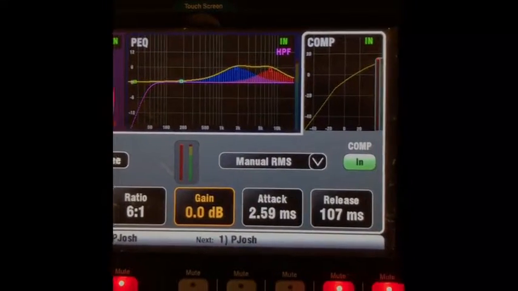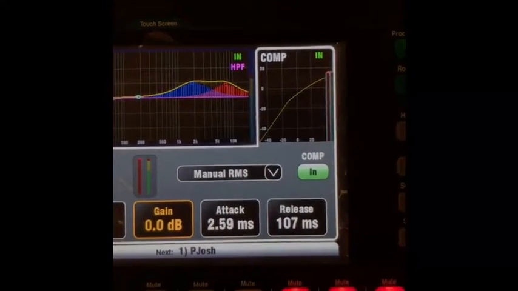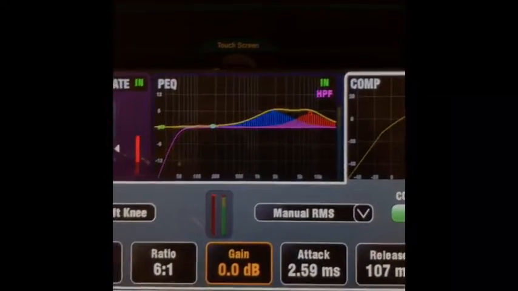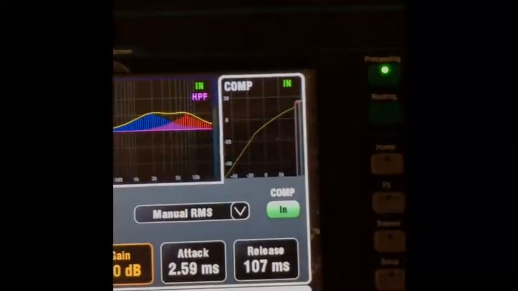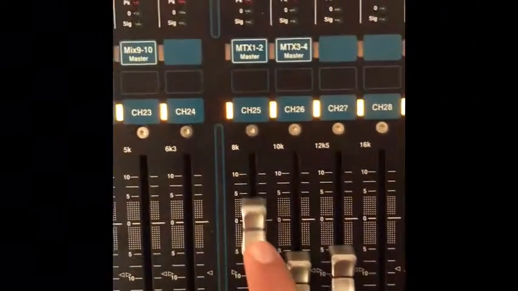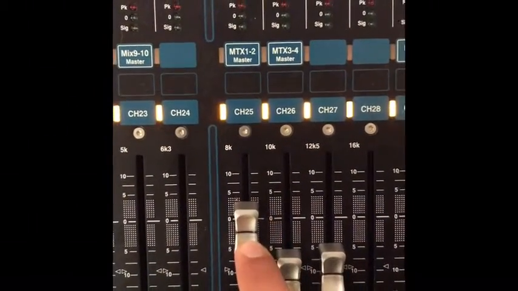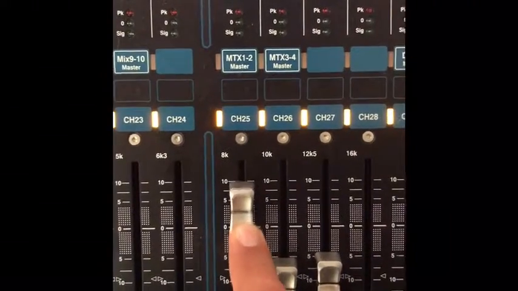It doesn't sound good. It hurts our ears. And so once we compress it, sometimes you find, okay, I found the right EQ, I like this EQ and I compressed it, but now it's too soft. I have to almost put the fader up here, and I don't want to go much higher than 0.